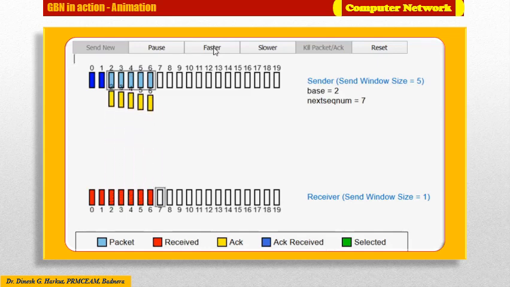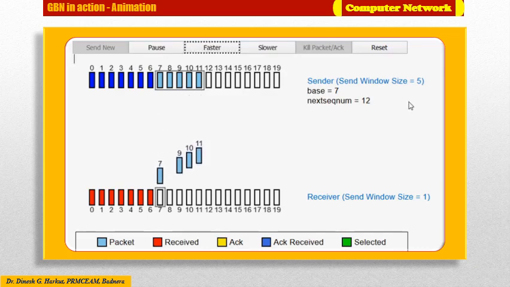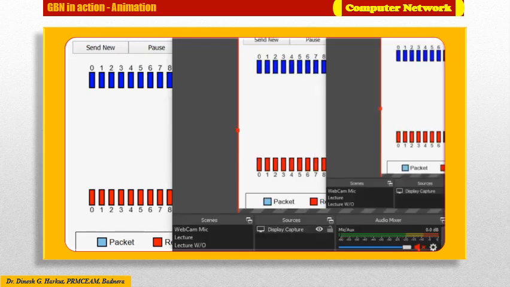After the retransmission, the window is shifted for the next 5. Again, the next 5 packets, 7, 8, 9, 10, 11, were sent. Packet number 8 was lost. Only packet number 7 was received and sent to the upper layer. Now all the remaining packets after packet number 8, that is 9 and 10, need to be retransmitted. This is how GBN works. That is, in case of GBN, as there is no buffer at the receiver end, all the out-of-order packets received at the receiver need to be retransmitted, which will affect the overall utilization of the channel.